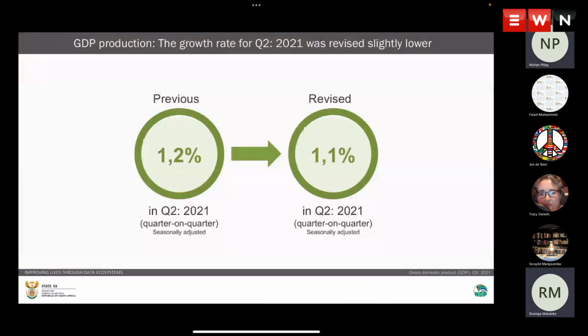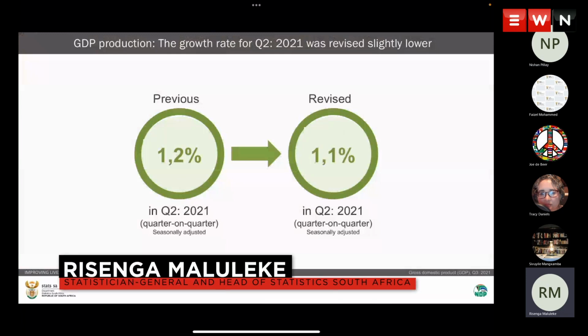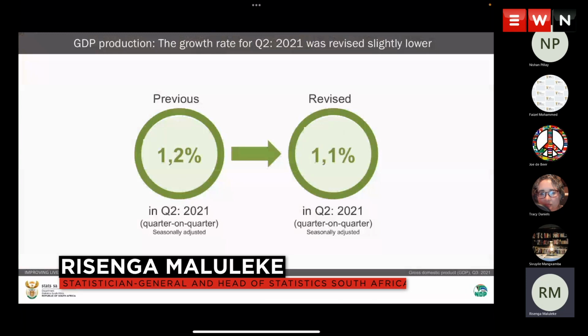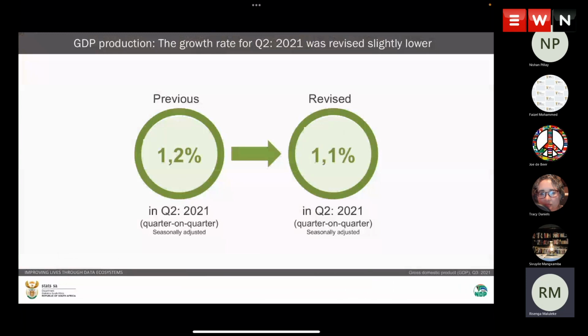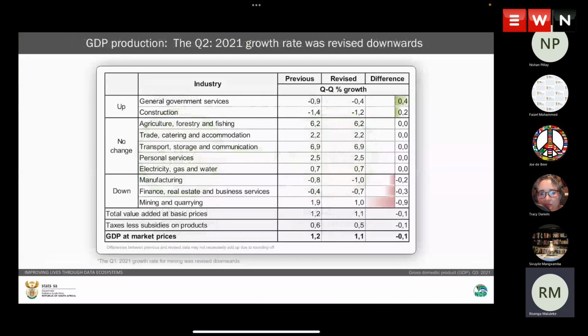We are saying that previously, as of Q2, we had reported that our economy had grown by 1.2%. And in this regard, we have revised it to 1.1%. And where are the areas of revisions? We are seeing that general government services went up by 0.4% in terms of changes, and 0.4 percentage points, and indeed 0.2 percentage points for construction.